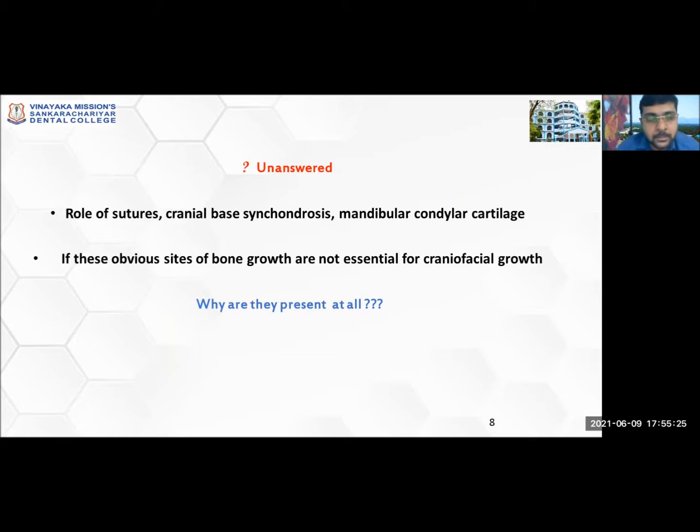There were some questions which were unanswered by his theory. He says growth happens only through resorption and deposition. Then why are these sutures, the cranial base synchondroses, and the mandibular condylar cartilage present? Why are all these structures present in the craniofacial region if bone growth takes place only through bone resorption and deposition? Do they have any significance? It was unanswered by the theory.